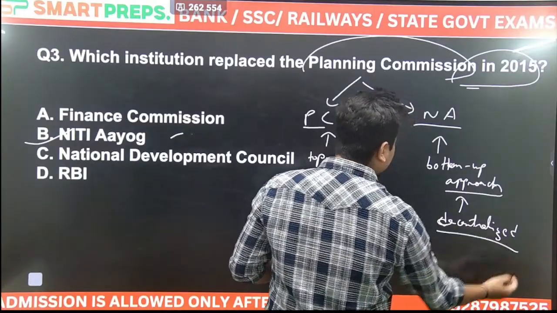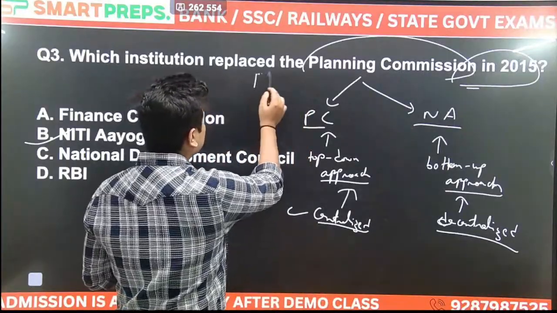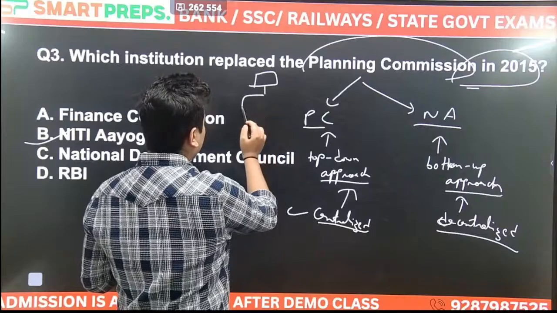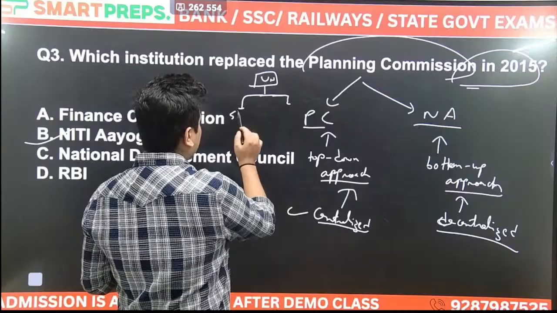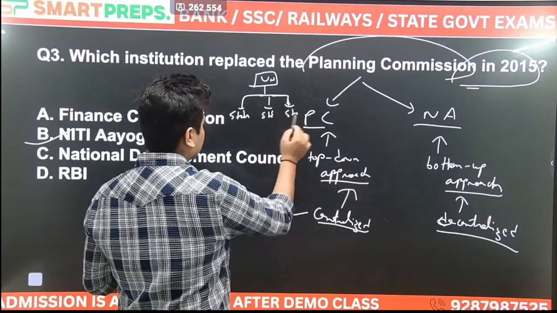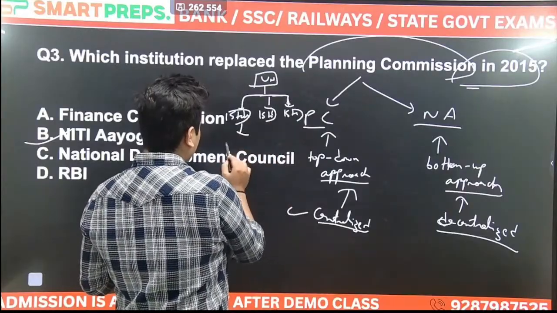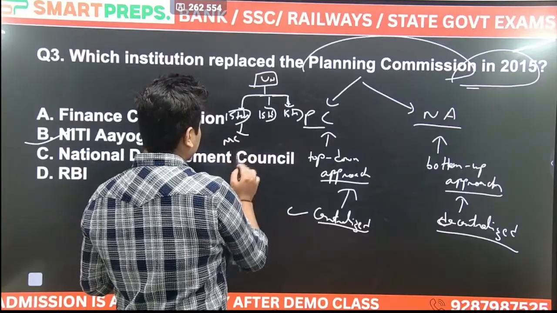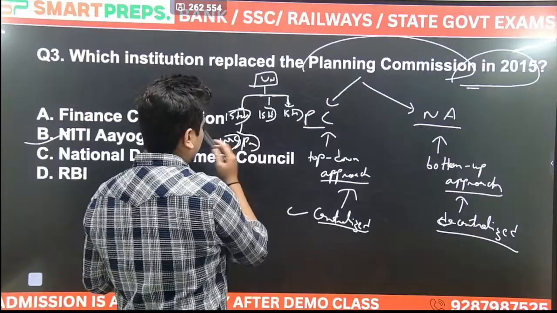Decentralized. What is the difference between these? Centralized का मतलब क्या है? यहाँ पे है सेंटर, मान लो ये है यूनियन, the centre. These are the states. Union territories. States के नीचे भी क्या होगा? These are the municipal corporations और the panchayats, है ना, उसके नीचे ऐसे होता है municipal corporation, panchayats.